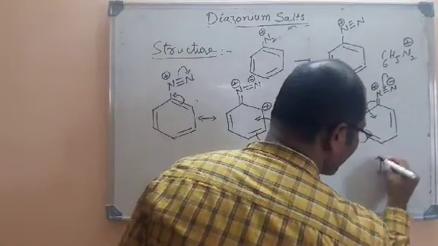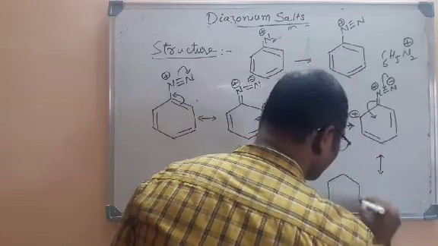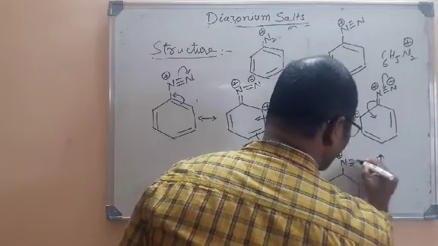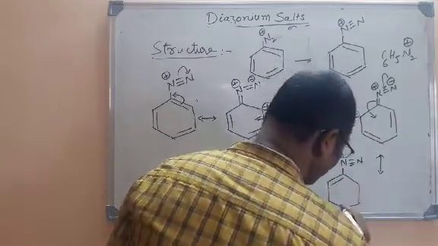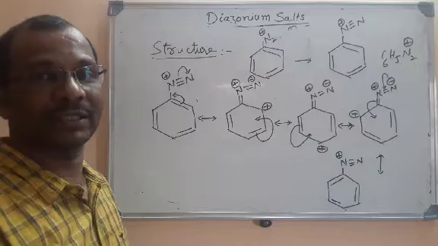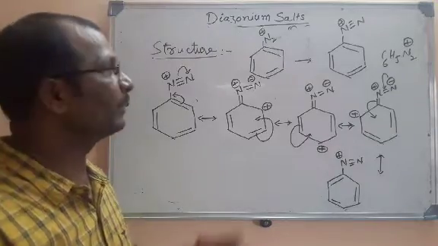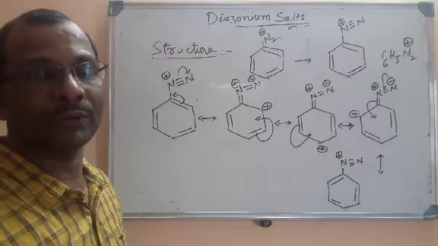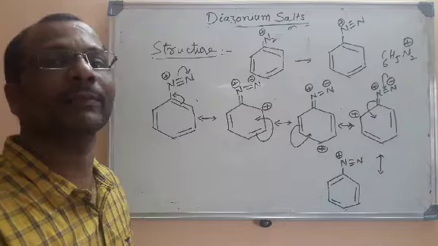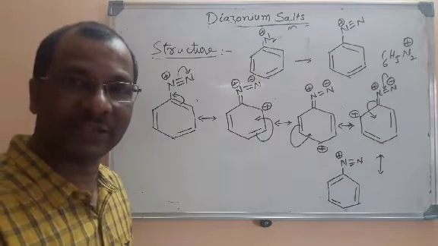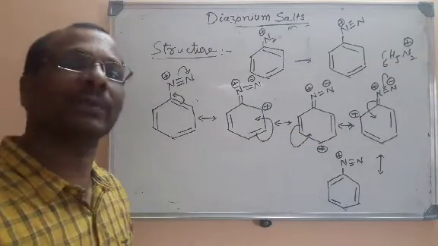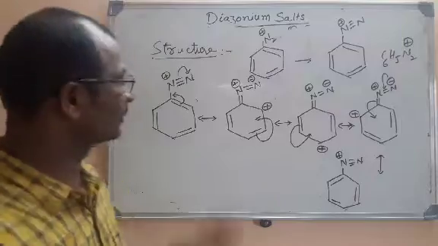What is the next resonance structure? There will be N with the positive charge and a triple bond, and there are pi bonds in the ring. So these are the resonance structures of the diazonium ion. The diazonium ion is formed from diazonium salts: C6H5N2Cl loses Cl minus, and the remaining part, C6H5N2 plus, is the diazonium ion. The more the number of resonance structures, the more its stability.